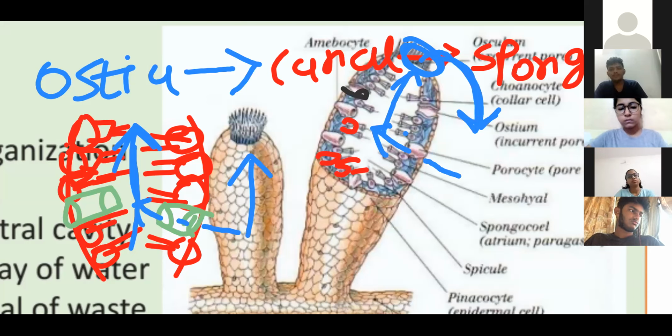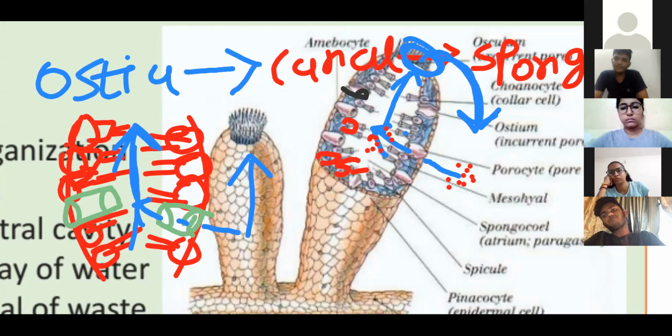These sponges get their food this way. Suppose, imagine over here food particles are present. These food particles with the water enter into the spongocoel. And inside the spongocoel, choanocytes are present. This choanocyte helps in digestion.